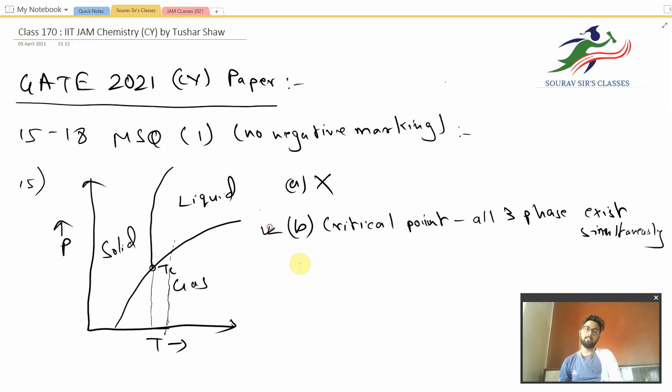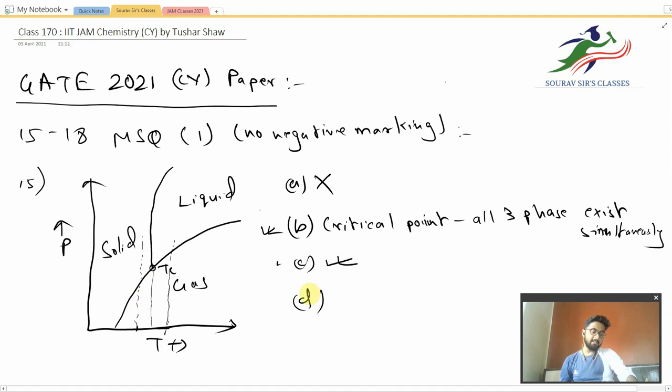Option B is correct. Option C says that below Tc it does not exist in liquid state. So at a temperature below Tc, let us take this temperature, if we increase the pressure, we will not be getting any liquid, because we go directly from gas to solid. So this statement is also correct.